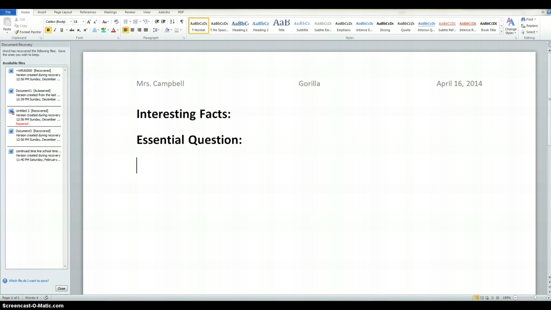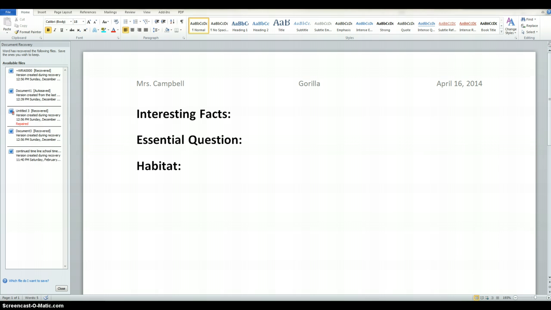Okay. Next, we're going to talk about habitat. So today we're basically just setting up your paper, and then you'll put your details in there, and this is where you'll add your photos.